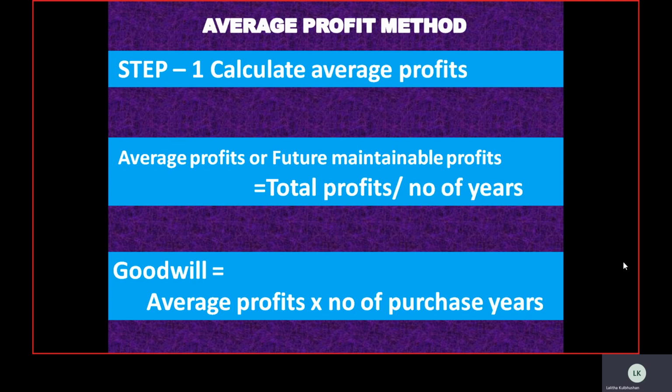So children, this number of purchase years will be given to you in the question. You need not worry about it. You are not supposed to calculate it. You will always find this number of purchase years won't exceed more than 5. Preferably you will see either 2 years or 3 years, but it will be given to you directly in the question.